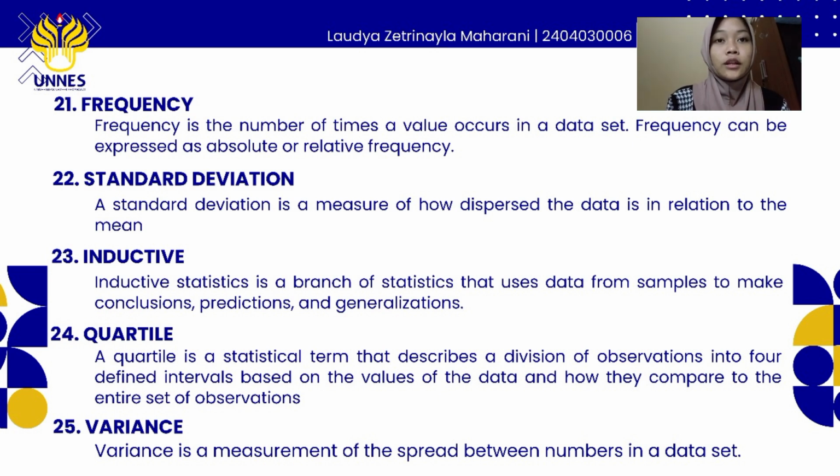And number 25 is variance. Variance is a measurement of the spread between numbers in a dataset.